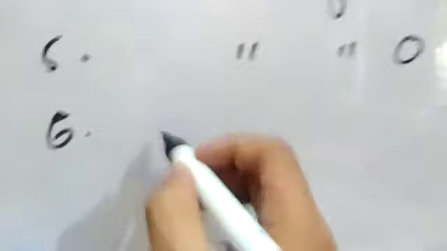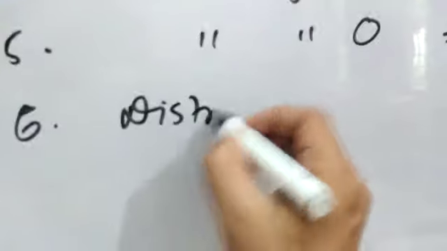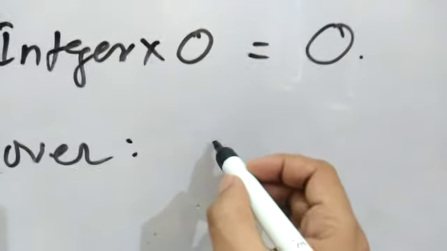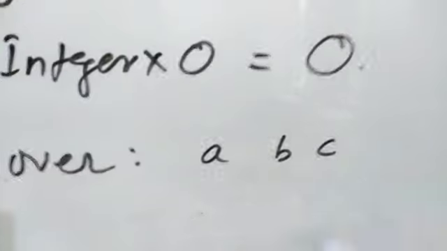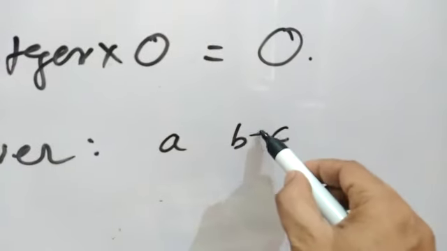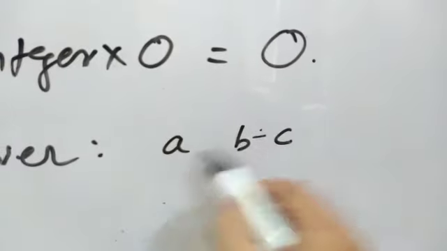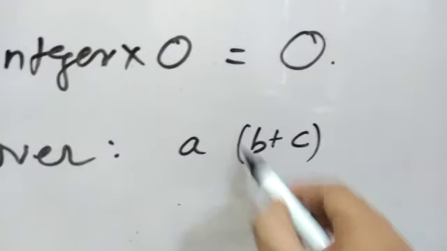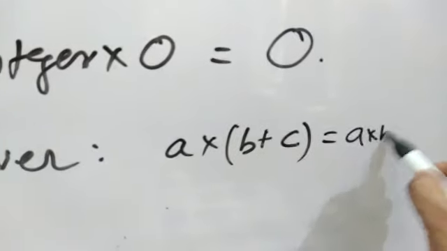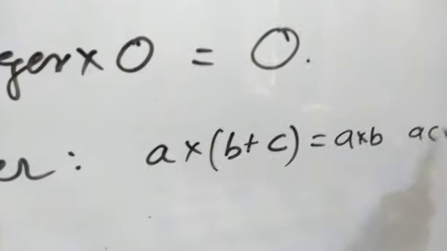The sixth property is distributive law of multiplication over addition. According to it, if there are three integers a, b and c, if you multiply a with the sum of b and c, that will be equal to the sum of the products of a and b, and a and c.